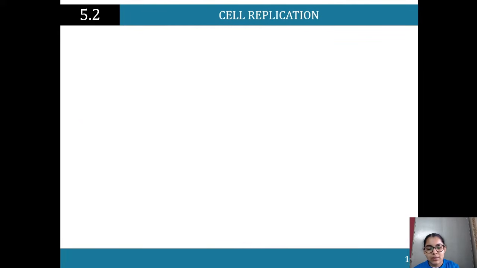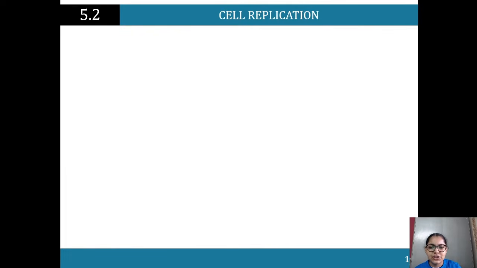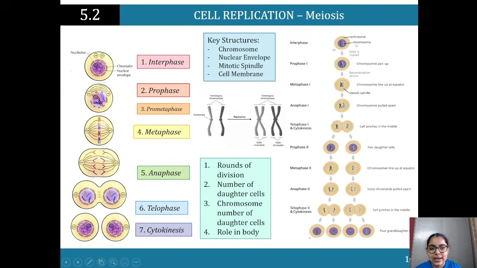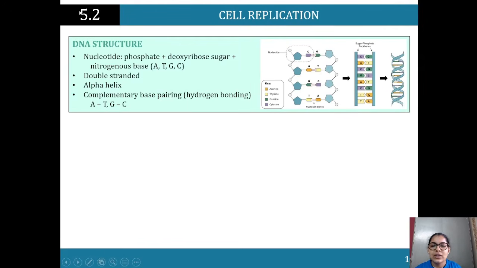Now, before we go into the role in the body, let's specifically look at cell replication, when we see the DNA being copied here in interphase, right? So what's happening here? Let's start off with our DNA structure. So we've got the nucleotides, that's phosphate plus the deoxyribose sugar over here. So this is one nucleotide. So you see the sugar, the phosphate, and then we've got the nitrogenous base, which is a C here, cytosine.